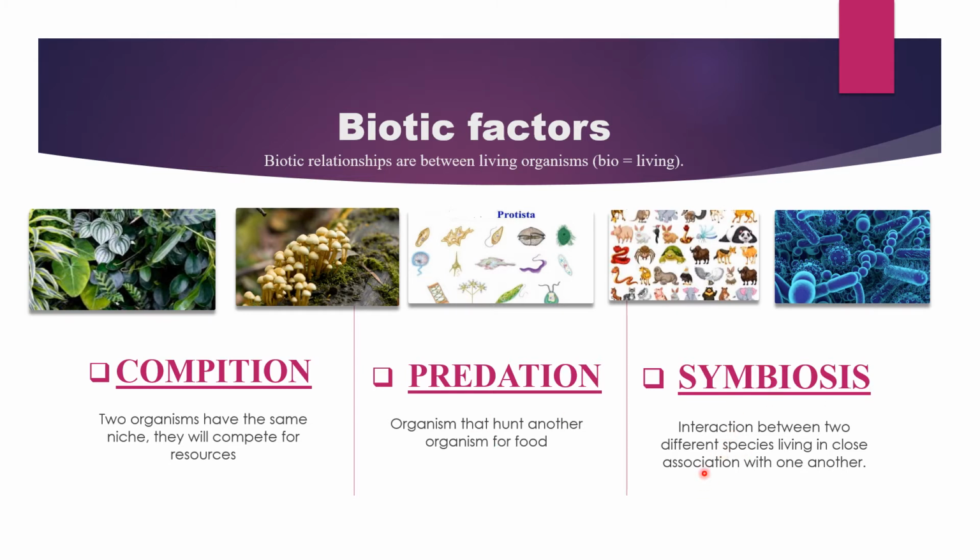Symbiosis is the interaction between two different species living in close association with one another. Symbiosis is a close relationship between two organisms of different species in which at least one of the organisms benefits from the other organism, and the relationship may be beneficial, harmful, or have no effect. There are three basic types of symbiosis: mutualism, commensalism, and parasitism.